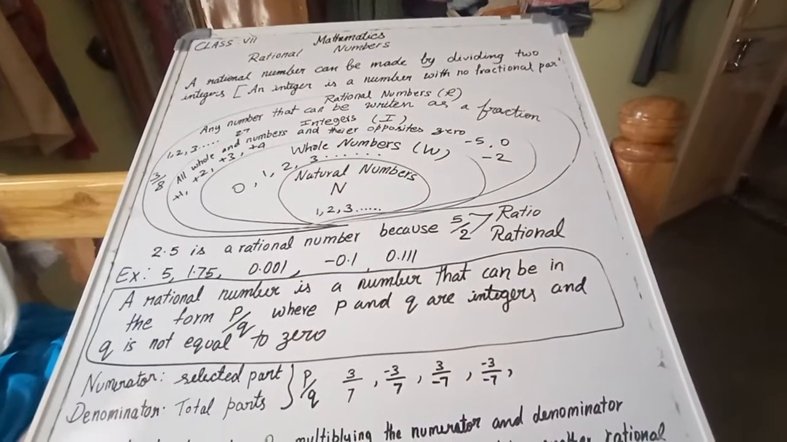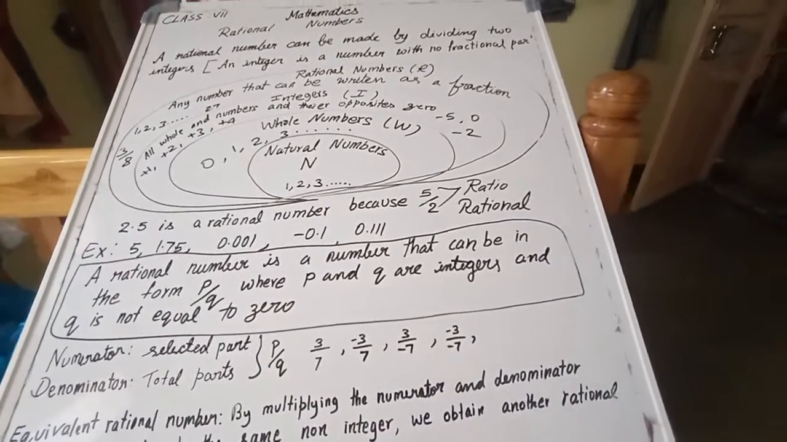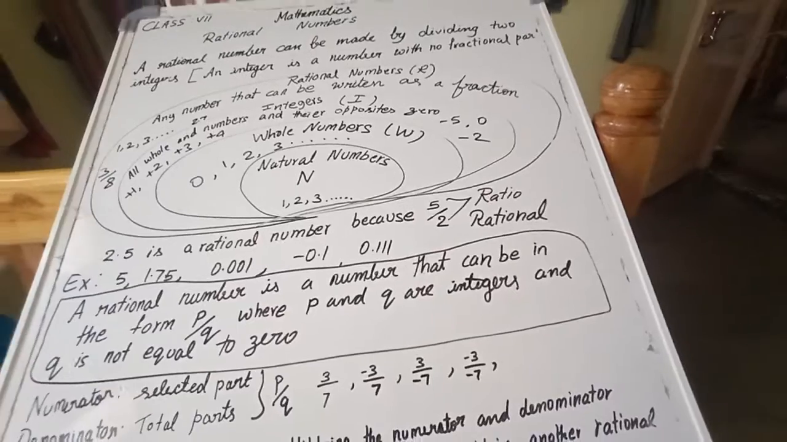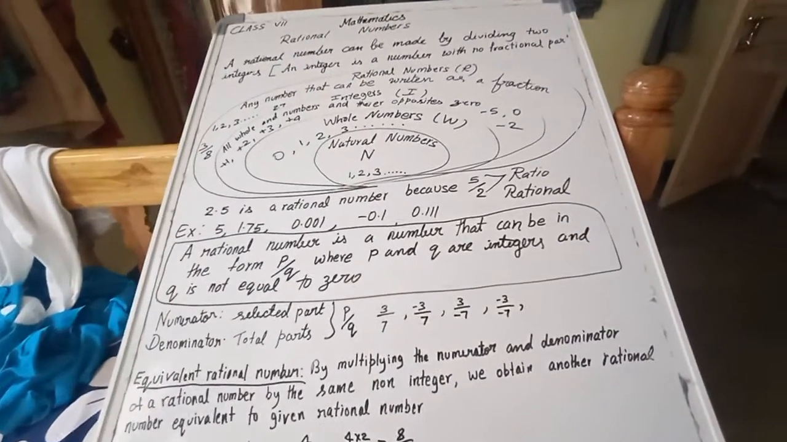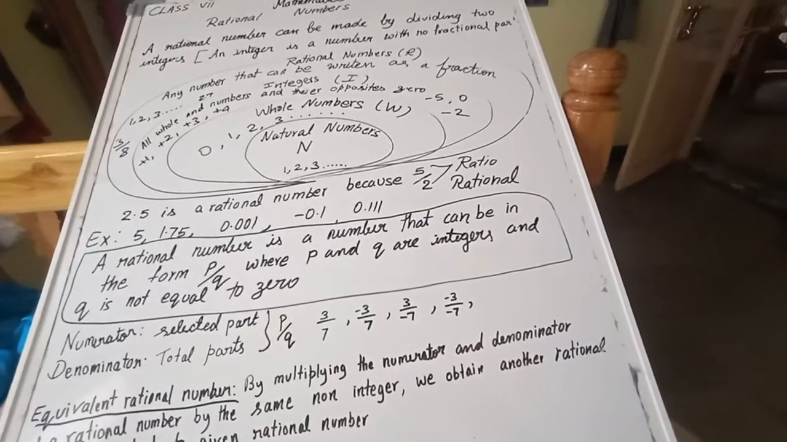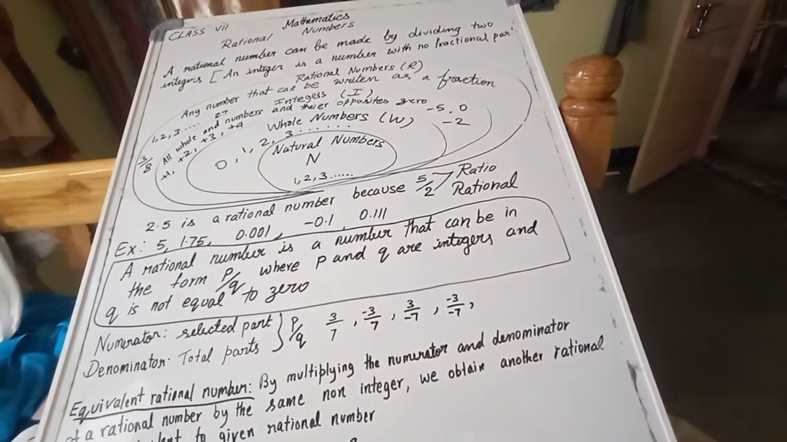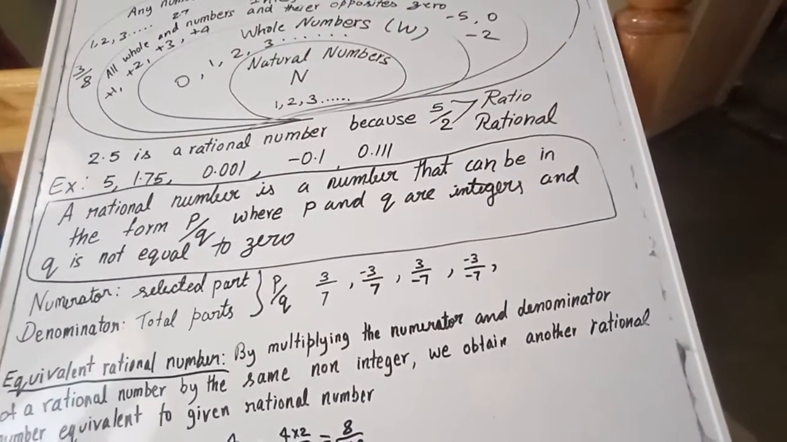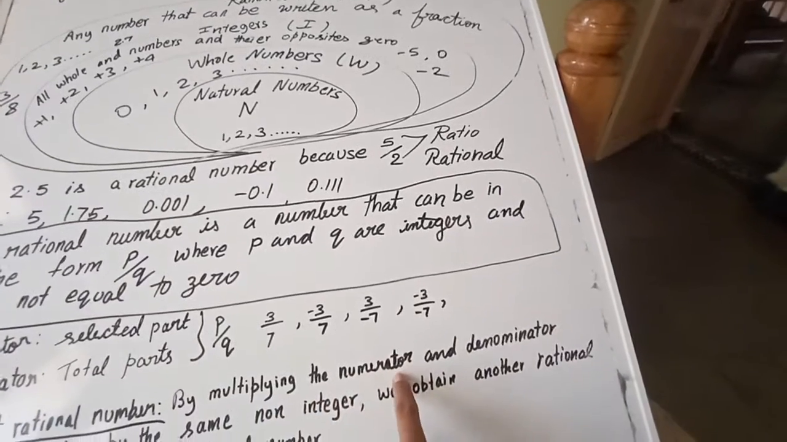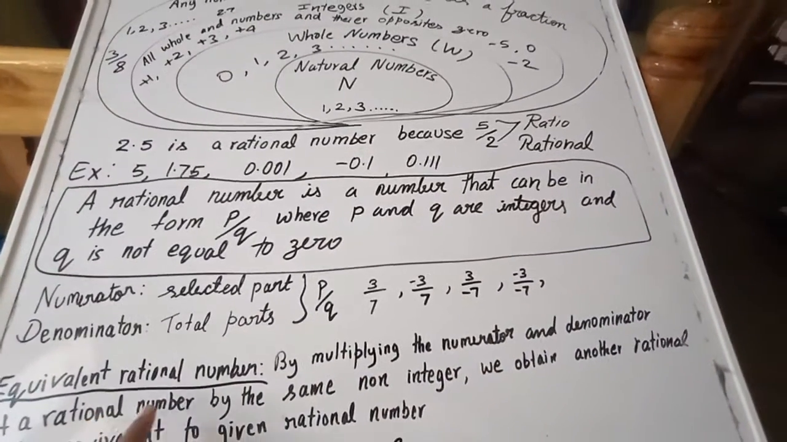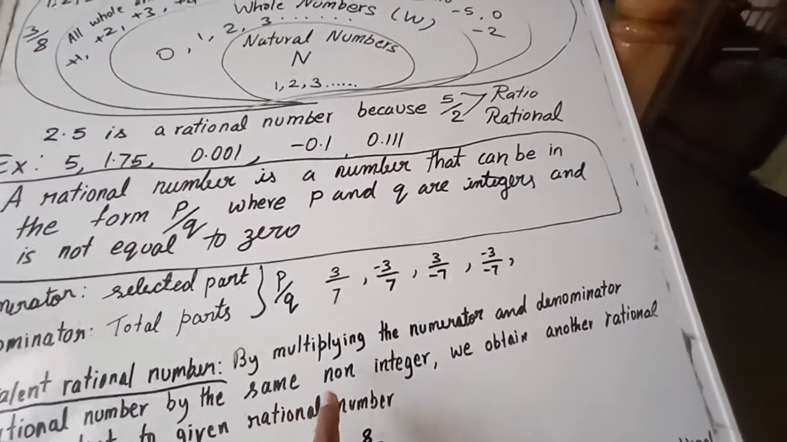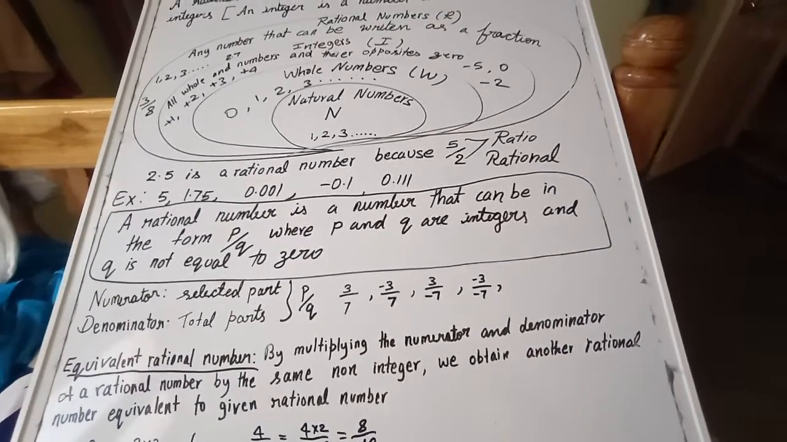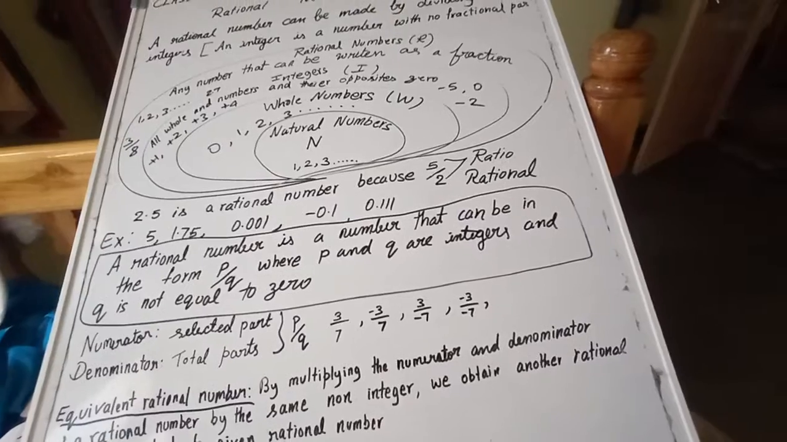Now let us see one more concept here, equivalent rational numbers. Already we have learned equivalent fractions in the fraction lesson. How were we getting the equivalent fraction? Just by multiplying the numerator as well as the denominator by the same number. Here also, by multiplying the numerator and denominator of a rational number by the same non-zero integer, we obtain another equivalent rational number.